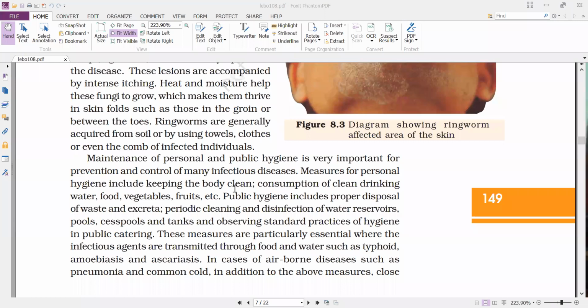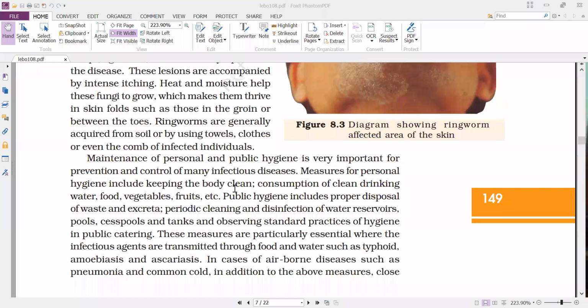Next, the consumption of clean drinking water, because already we said a lot of disease causing organisms are spread through contaminated food and water. We can see now typhoid, and next Entamoeba histolytica, Ascaris. These are the diseases which are spread through contaminated food, water, vegetables, fruits, and all that.